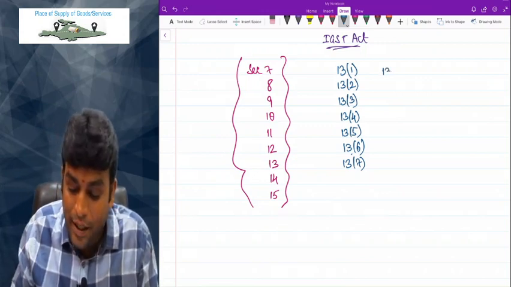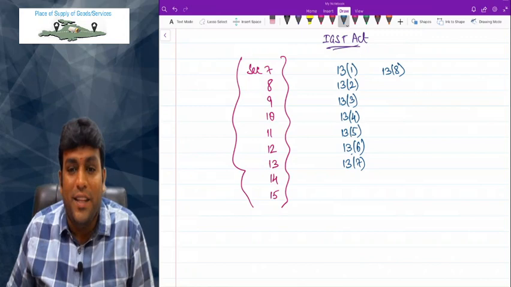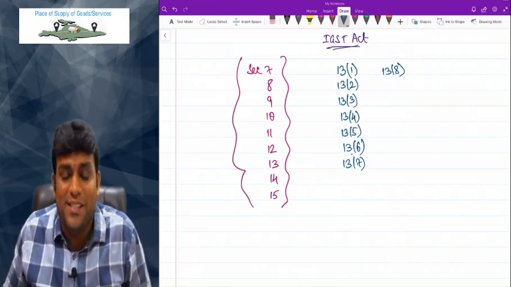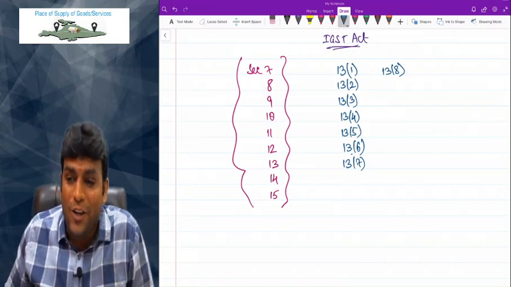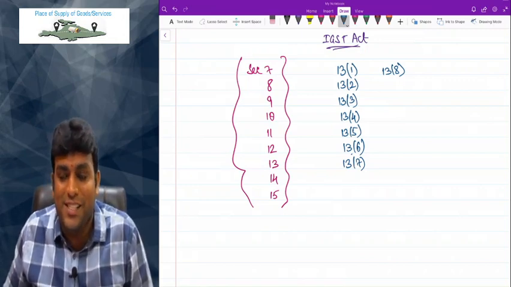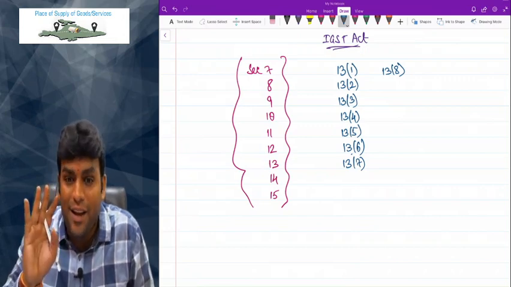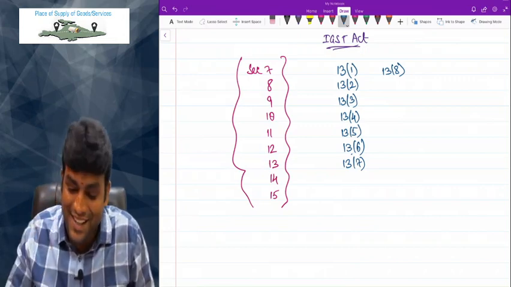Good. 13.8 my dear friends, three points are there: banking and financial services to account holders, then intermediary services, and one more point talks about hiring of means of transport including yachts but excluding aircraft and vessel, correct? And up to 1 month only there. More than 1 month, 13.8 will not apply.